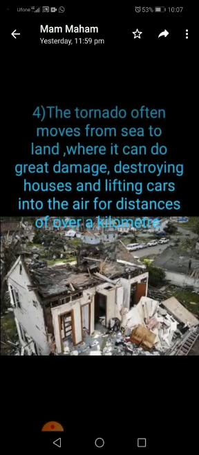Now, these tornadoes often move from sea to land where they can do great damage, destroying houses and lifting cars into the air for a distance of over a kilometer. In Pakistan, a tornado is called an Andhi when it is over land, and a Tufan over the sea. In very dry places such as Balochistan, the twisting column of air sometimes sucks up huge quantities of sand and is called a dust devil.